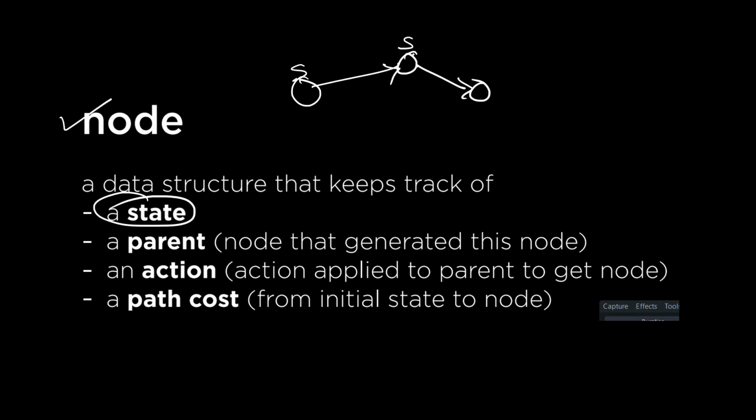For example, this is a particular initial state and we are performing some actions, and we are reaching this new state. So this node is newly formed, and this node we can say is a parent node. And an action: the action applied to the parent to get a new node, a new state. And a path cost from the initial state to the node. So there are a few things, just keep a note of this.